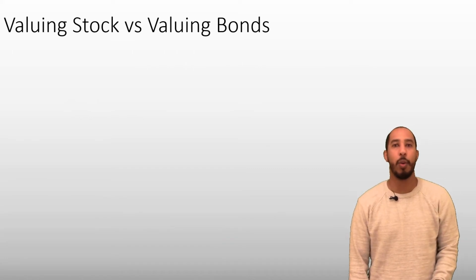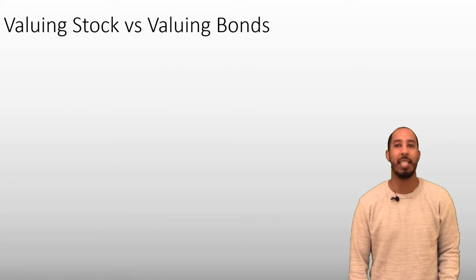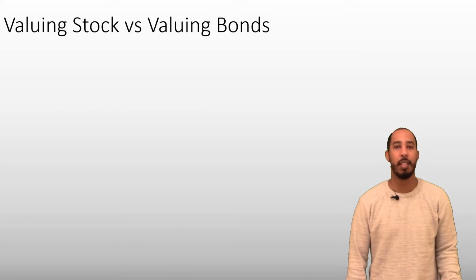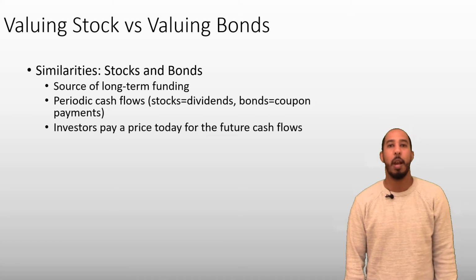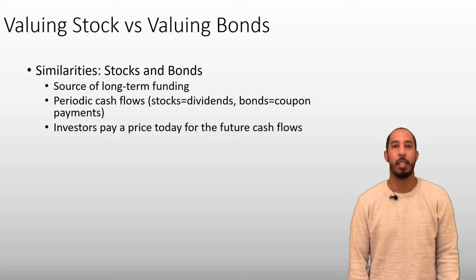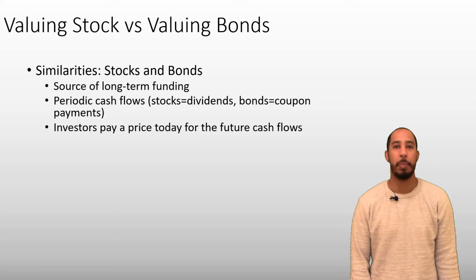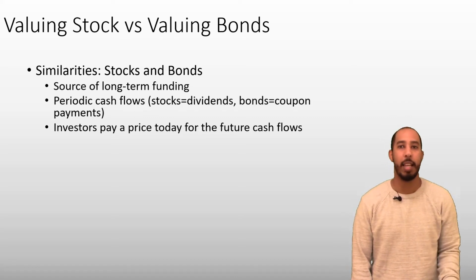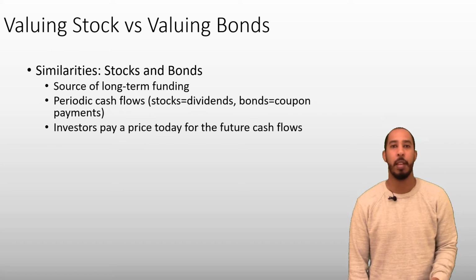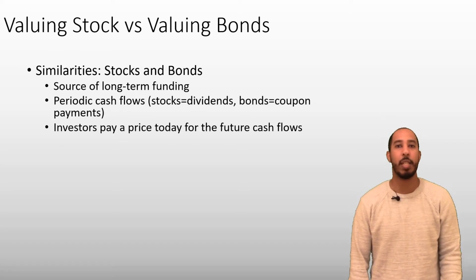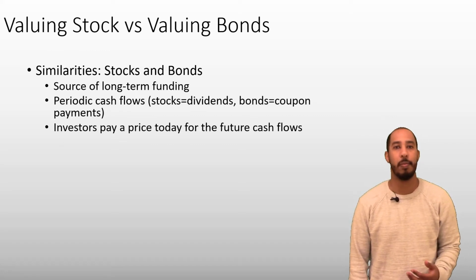And I think a good way to approach this is to compare and contrast against something we should already be familiar with. That's bonds. First, some similarities. Both stocks and bonds are sources of funds, and they both make periodic cash flows to holders of those securities. Stocks will pay dividends, whereas bonds will make coupon or interest payments. Investors in bonds and stocks will pay some price today to purchase the security, and in return, they expect to receive some future cash flows.